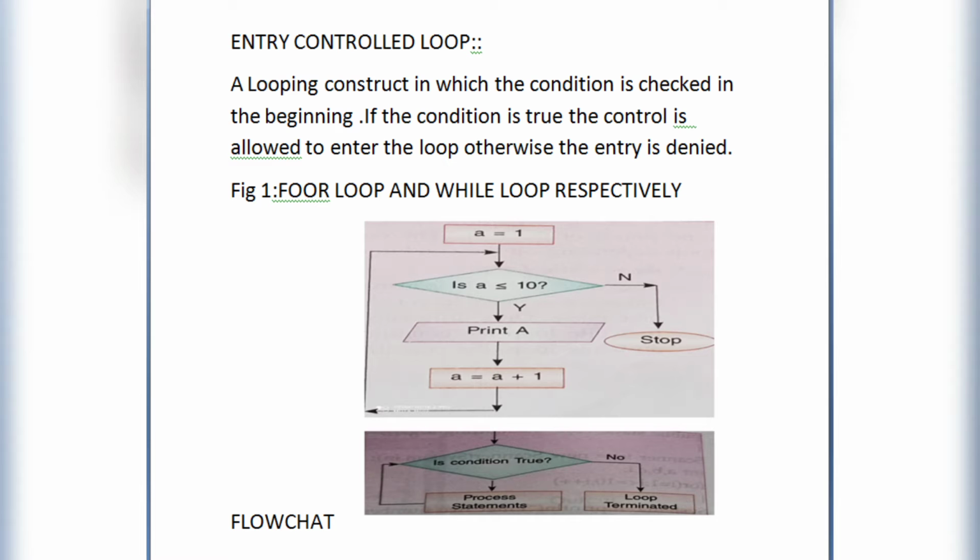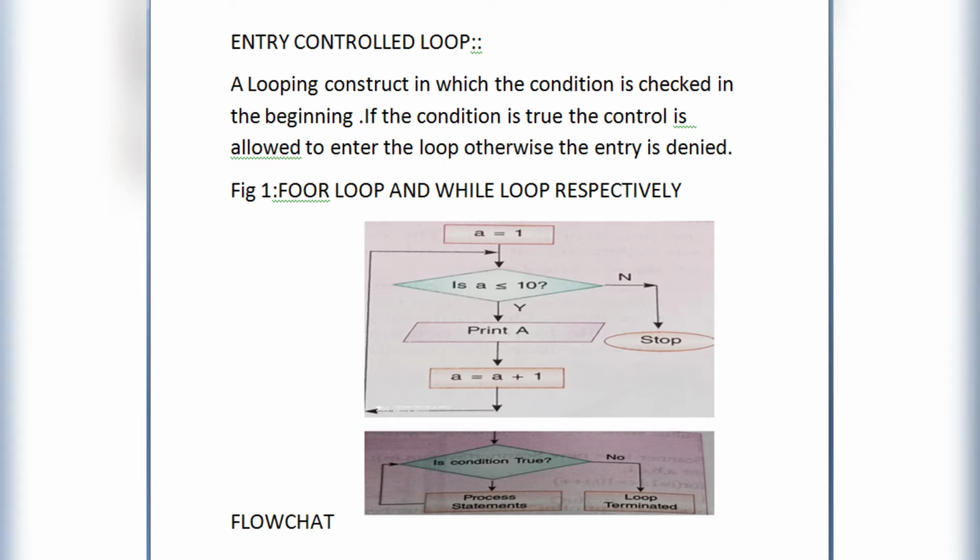So similarly, in the while loop, first there is initialization of the control variable, and then in the condition box, if the condition is true, the statements are executed, and after updation it moves again to the decision making box, and if the given condition gives a boolean output of false, then the loop terminates.